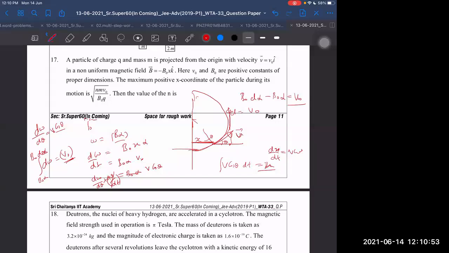Correct. Then I'm getting v naught upon b alpha is equal to d minus 1. Or I'm getting d is equal to v naught upon b alpha plus 1. Plus 1 will be here. V naught upon b alpha plus 1 I'm getting here. Why am I getting a different answer by this way? v naught alpha is mv naught by qb plus 1 I'm getting.